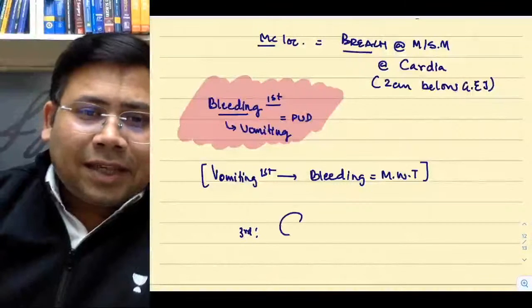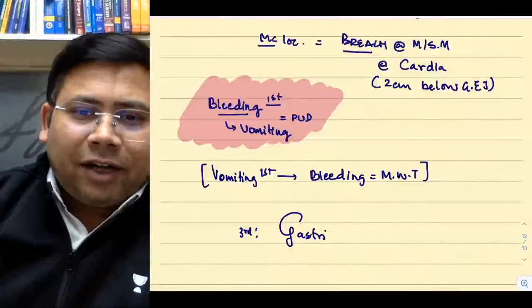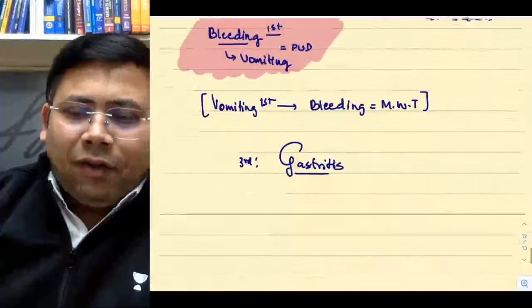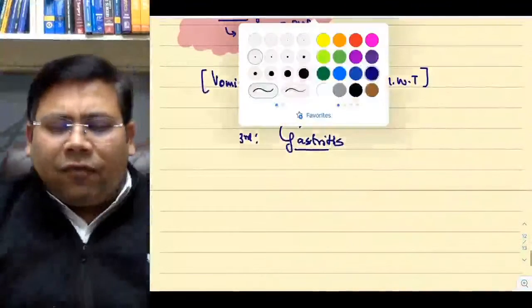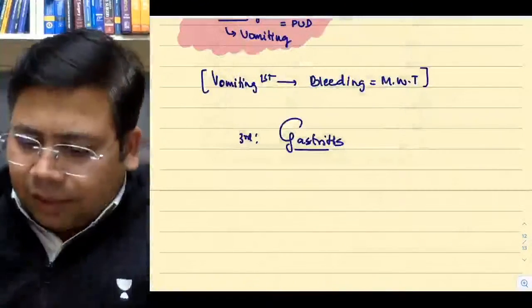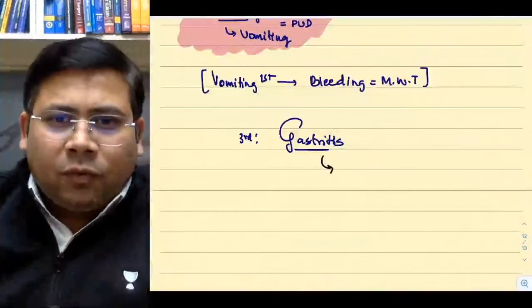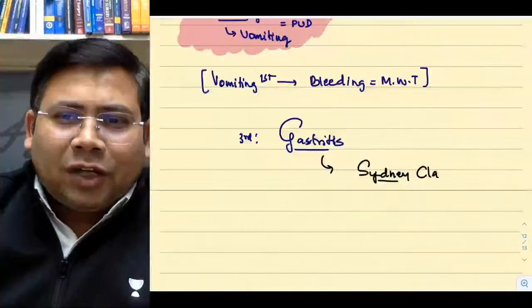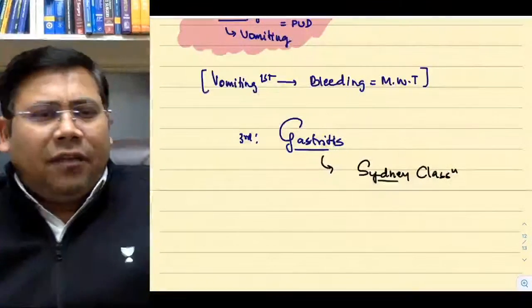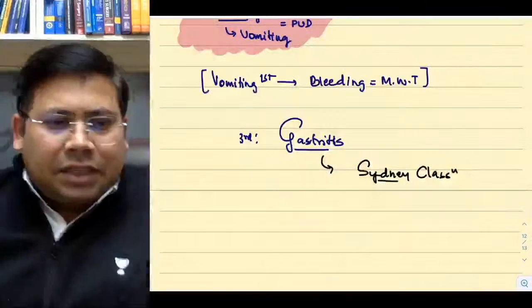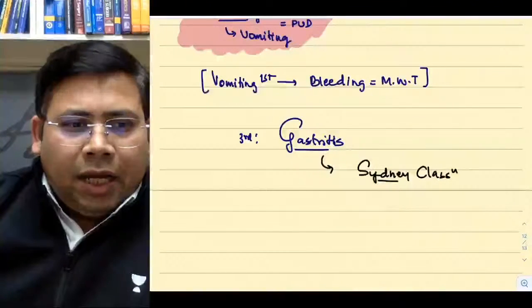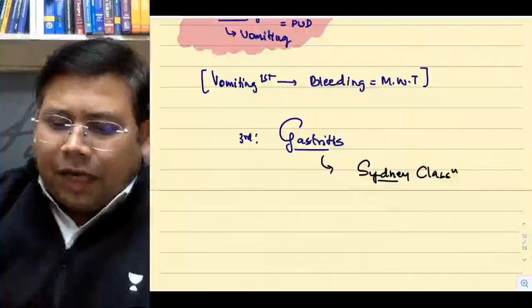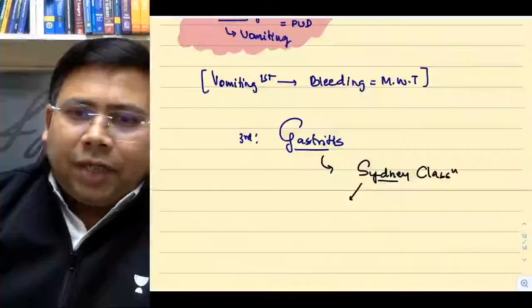The third is gastritis. When we talk about gastritis, one very famous classification on gastritis. Can you tell me? Sydney classification. According to Sydney classification, there are 10-11 types. I'm not going to discuss all of them, I don't have that much time, but I will tell you the important ones.